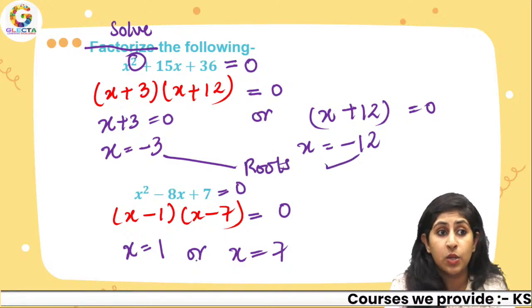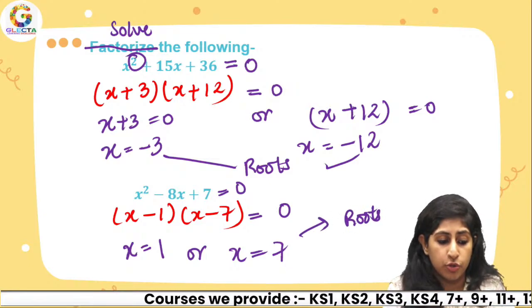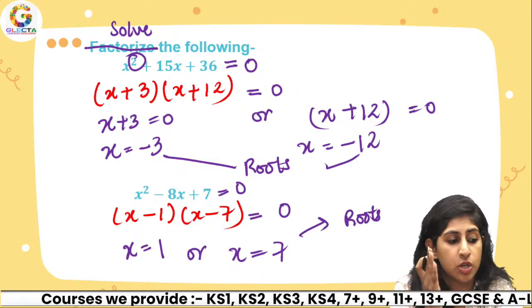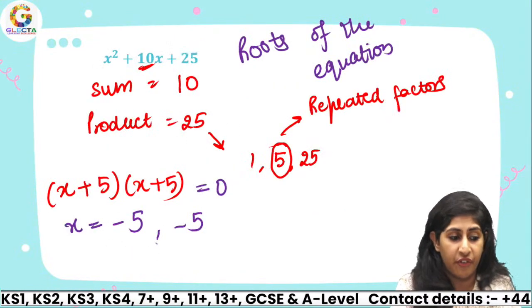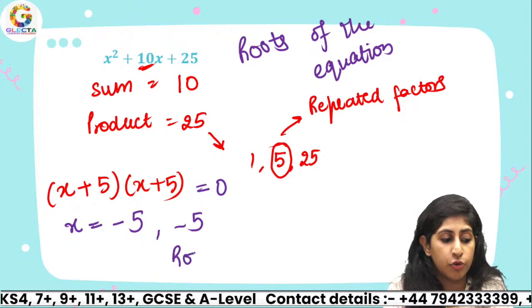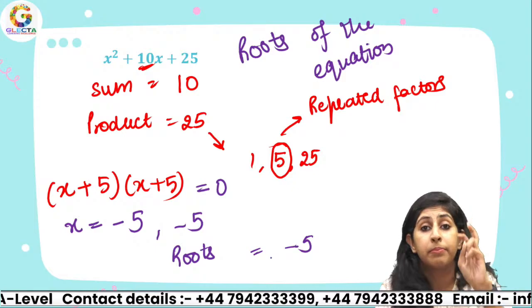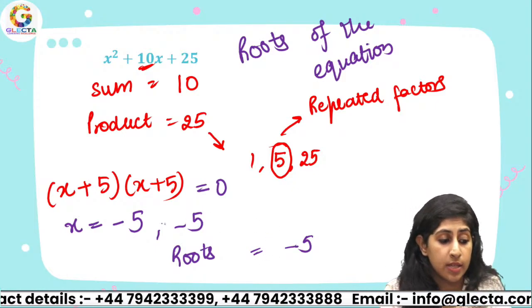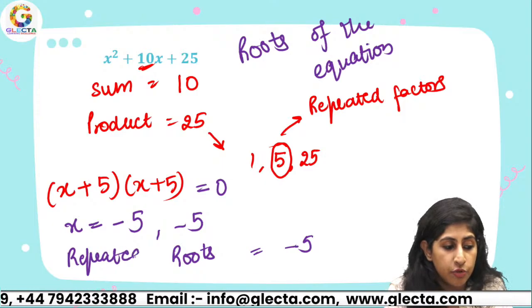When I did x equals 1 and 7, these would also be called roots. I would say the roots of the equation are 1 and 7. If I'm taking negative 5, over here we would say the root of the equation is negative 5. But since I have written it twice, these would be called repeated roots.